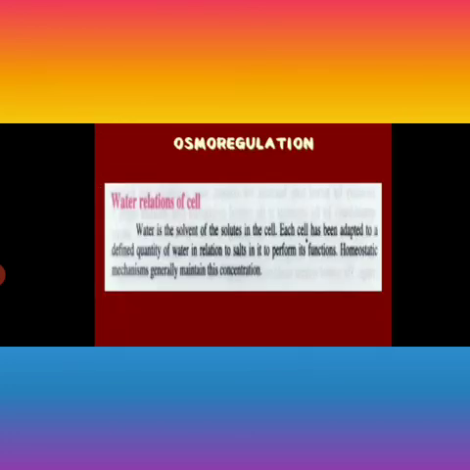Now next is osmoregulation. I have already told you that osmoregulation is the maintenance of solute and solvent concentration in the body. Water is the solvent of the solutes in the cell. As you know, water is the major solvent. Each cell has been adapted to a defined quantity of water in relation to the salt to perform its function. Every organism needs to maintain a water and salt balance in the body. Homeostatic mechanisms generally maintain its concentration.